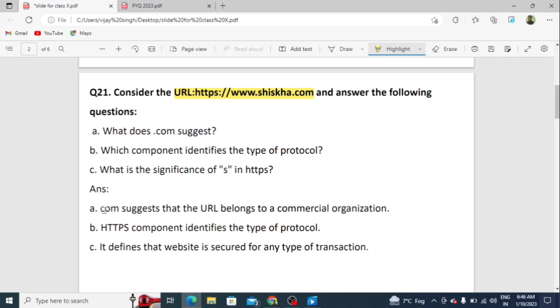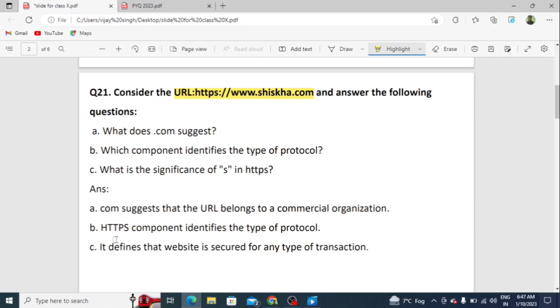What does .com suggest? Students, .com is a domain and that domain is used for commercial purposes. Suppose we are using any website and its domain name is .com, that means we are using that particular site for commercial purposes. I think this is clear. Question B, which component identifies the type of the protocol? Students, when we are using any URL, the first part is called the protocol. Here the protocol is HTTPS.